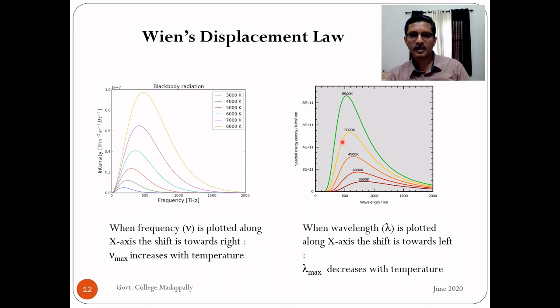Then as temperature increases from 3500 Kelvin to 5500 Kelvin, the peak wavelength, the wavelength corresponding to maximum intensity, is shifted to the left side. That is, wavelength decreases. Naturally, when peak frequency increases, peak wavelength should decrease. So when you are plotting wavelength along the x-axis, the important difference in behavior is that the shift in Wien's displacement law is towards the left.